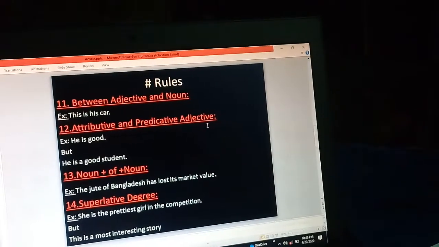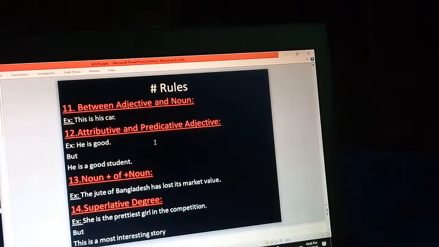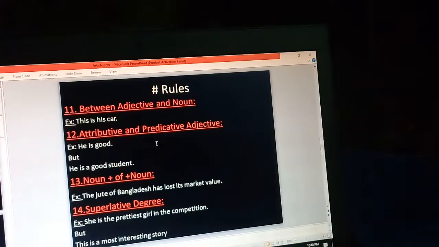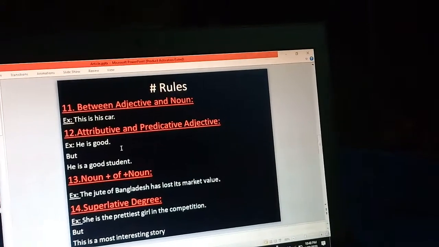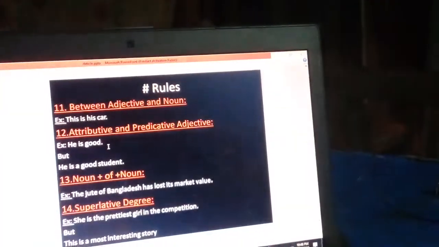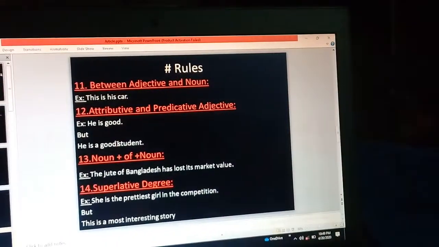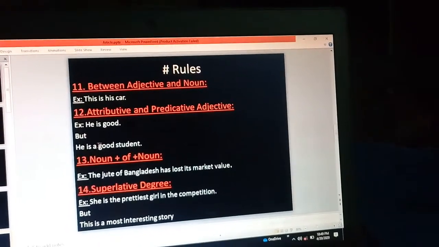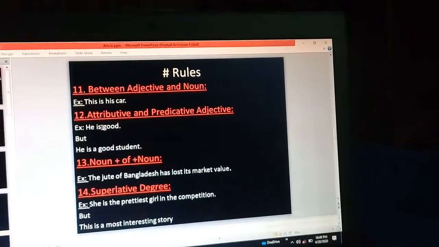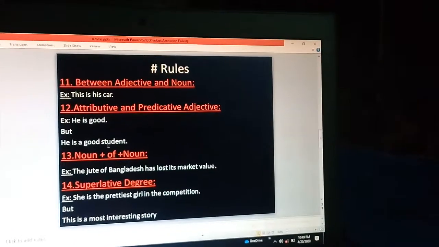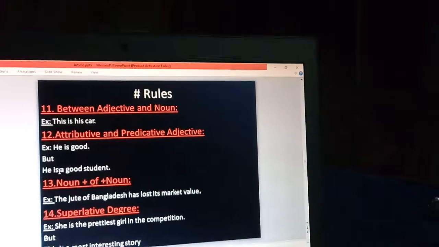Attributive and predicative adjective. There are two types of use of adjective. One is attributive, and another one is predicative. When an adjective is used by itself in the place of the predicate, it is called predicative use. When an adjective is used before the noun, this is called attributive use of adjective. So, he is good, this is the predicative use of adjective, so there is no article. But, he is a good student, here good is used as attributive, so there is the article a.